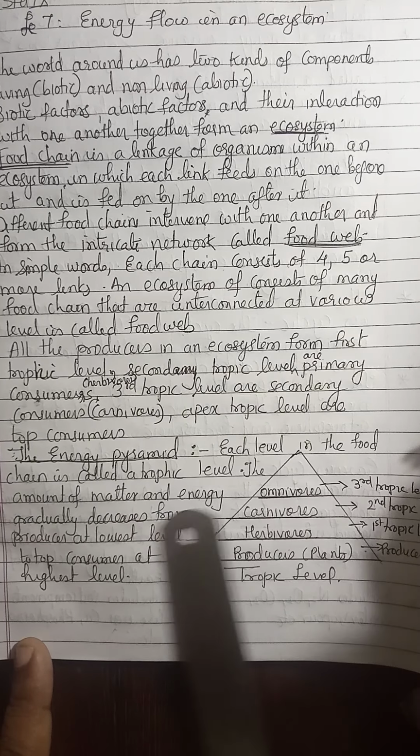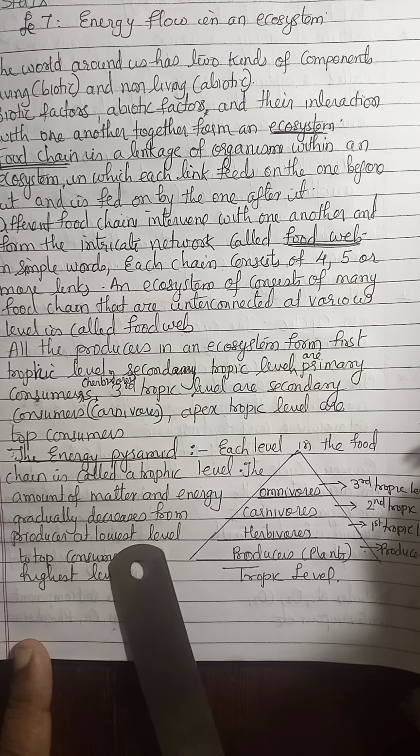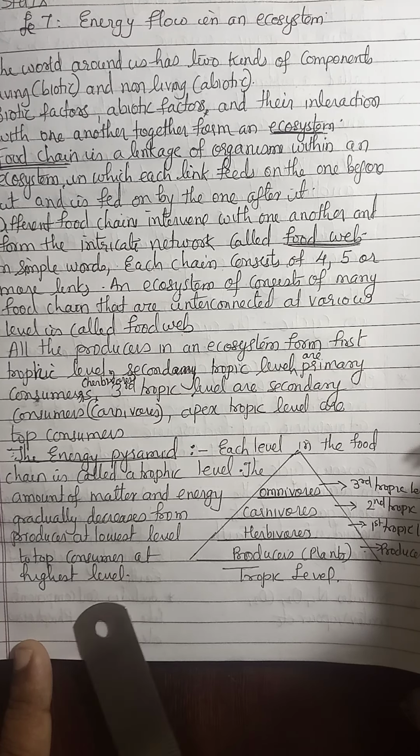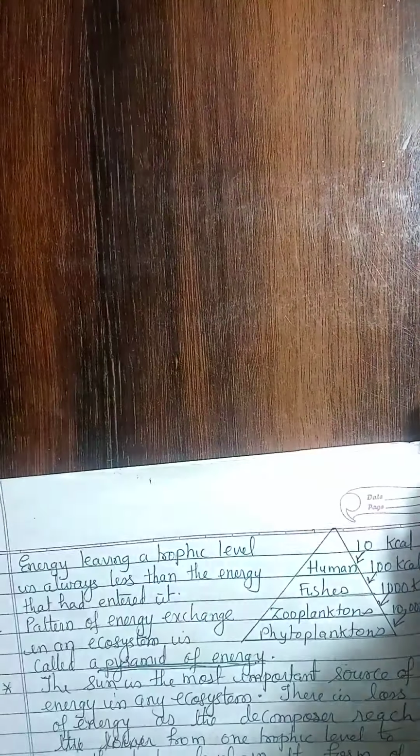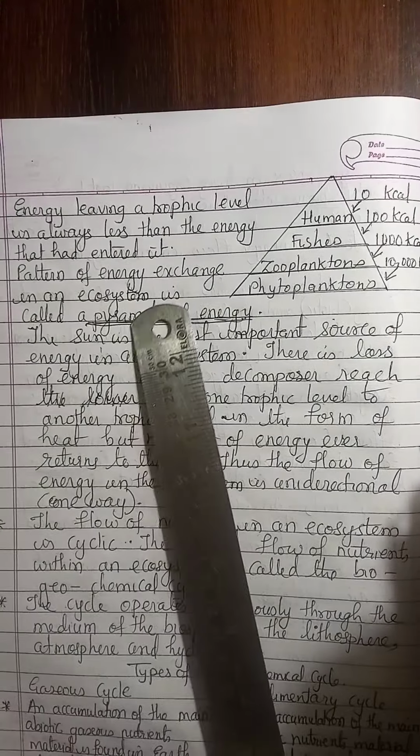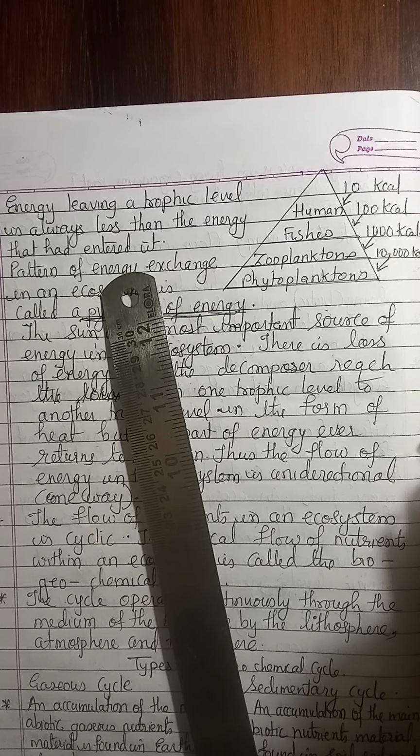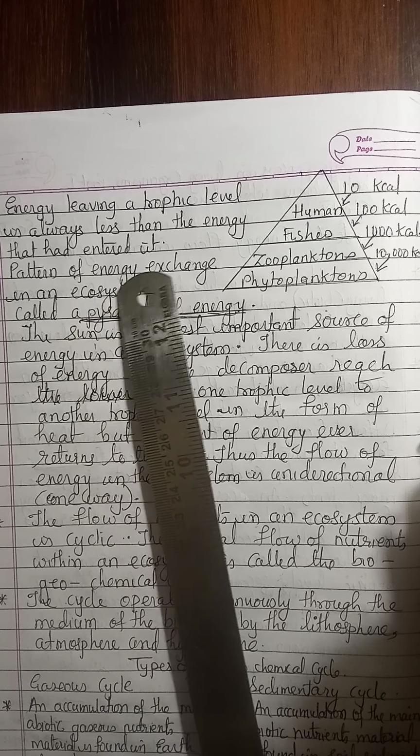Energy pyramid. Each level in the food chain is called a trophic level. The amount of matter and energy gradually decreases from the producer at the lowest level to the top consumer at the highest level. Further, energy leaving a trophic level is always less than the energy that had entered it.